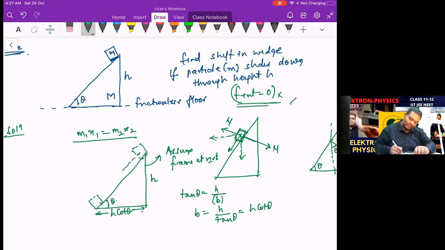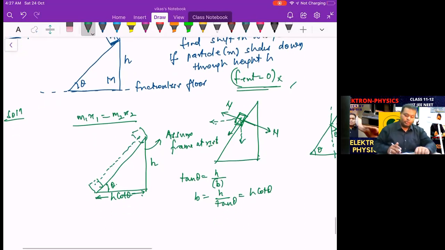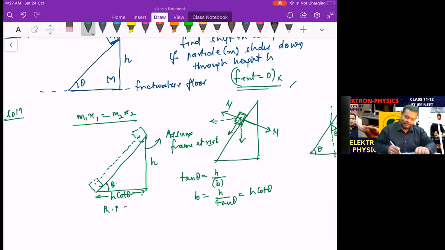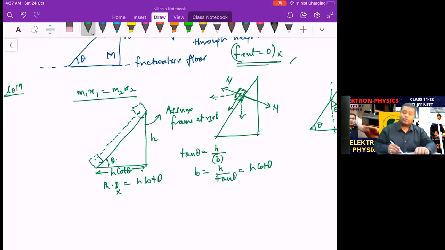Actually, it travels this particular distance, but we are not interested in that. We're interested only in the horizontal distance with respect to the wedge, and that is h cot theta. So that is a relative distance. We don't have to check the y, because we're applying the equation in x only. First particle is the wedge, capital M, with shift x. Second particle is the block, with mass small m into relative distance minus x, so that is h cot theta minus x.